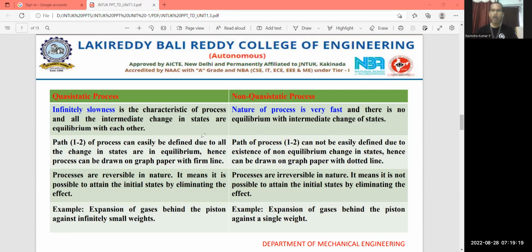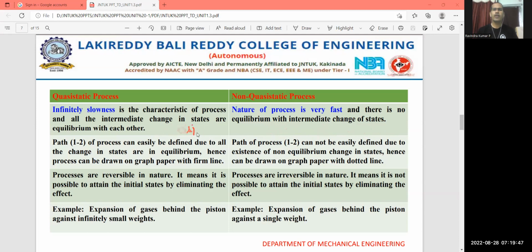You can represent this process in terms of a dotted line. Whereas in the case of a quasi-static process, the process can be represented as a continuous, firm line. This you can also call a reversible process.